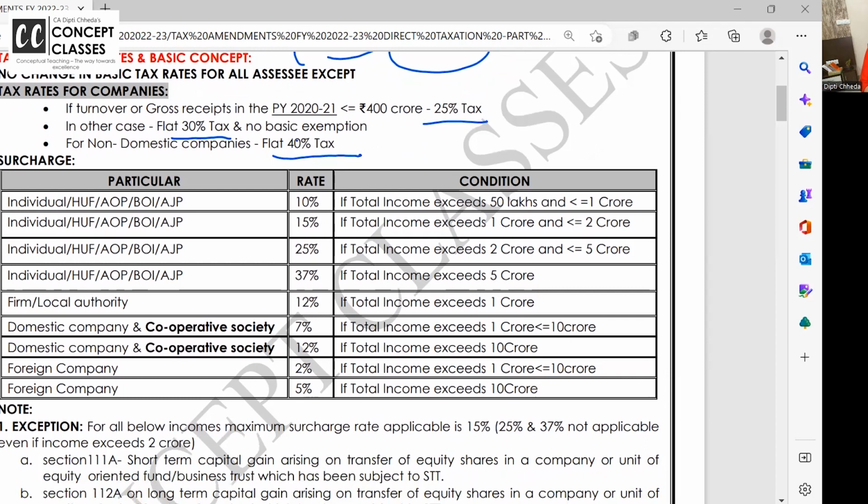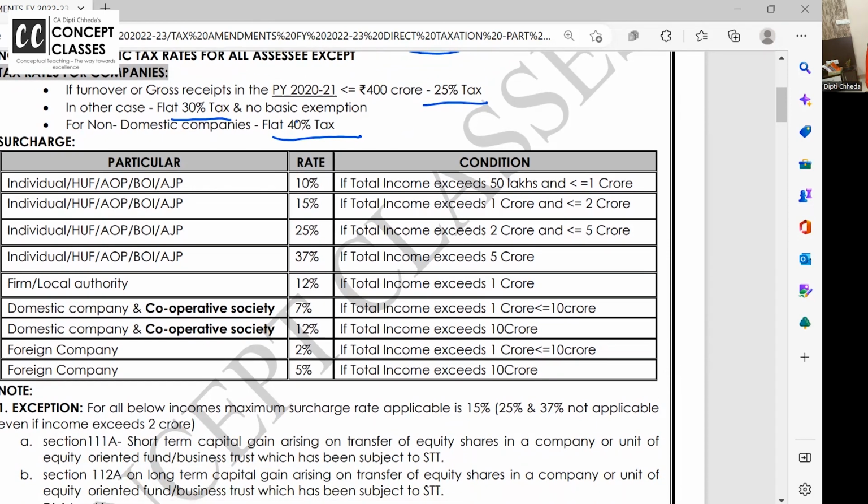There's a beautiful amendment and they can ask you a nice MCQ on this. MCQs are not directly choose, tick, guesswork. MCQs are where you need to literally work out. So for that reason, I'm discussing what is surcharge. If you earn above 50 lakhs or whatever are the limits, you can afford to pay extra tax.